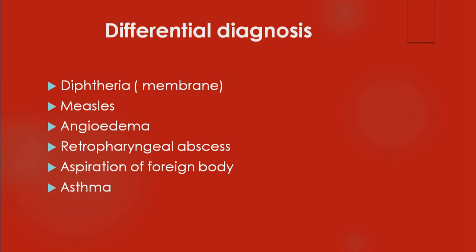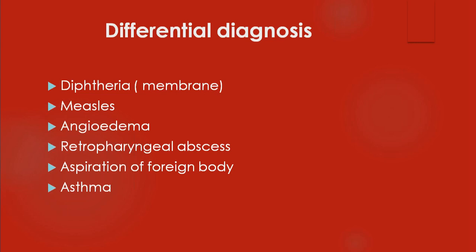Then coming to the aspiration of the foreign body, this is a very important condition. All of you, please remember. In pediatrics, tomorrow you may be an adult specialist, you may go for a super specialty. But if a child comes in the age group of 1 to 3 years and presents with a sudden onset of stridor when he was playful before, as per the history of the mother, one of the most important conditions you have to remember is the foreign body.